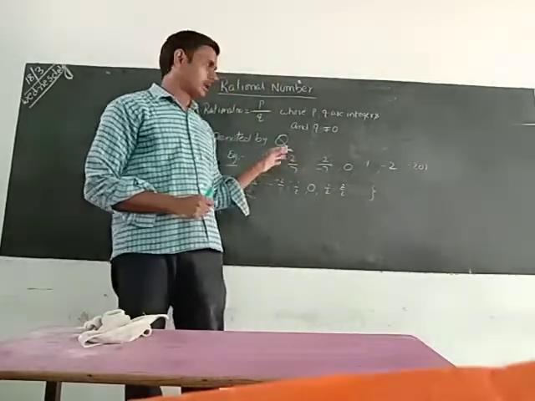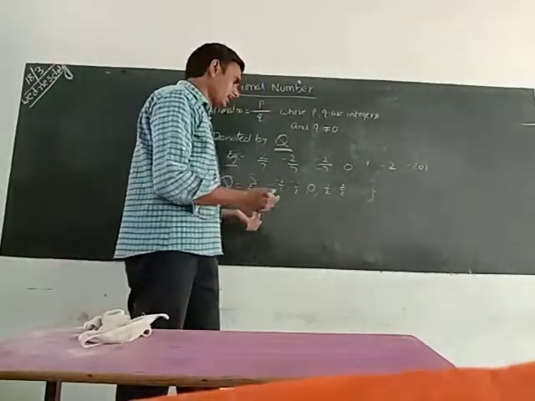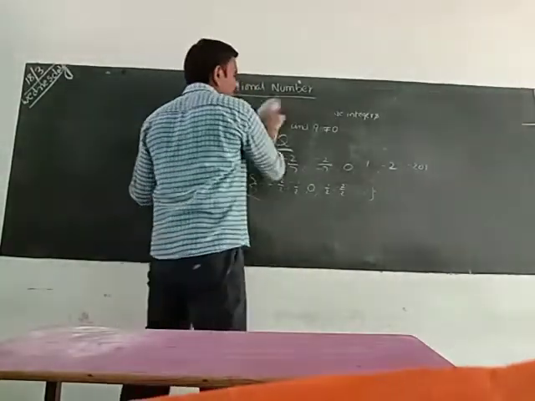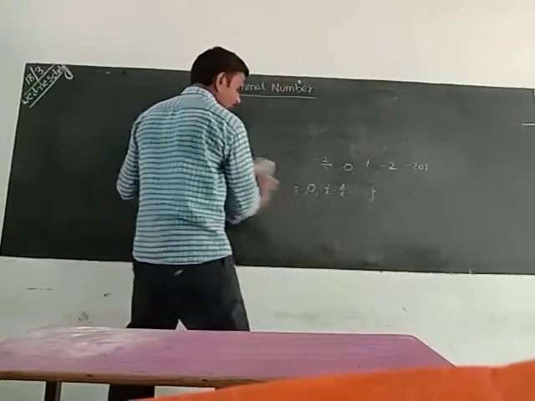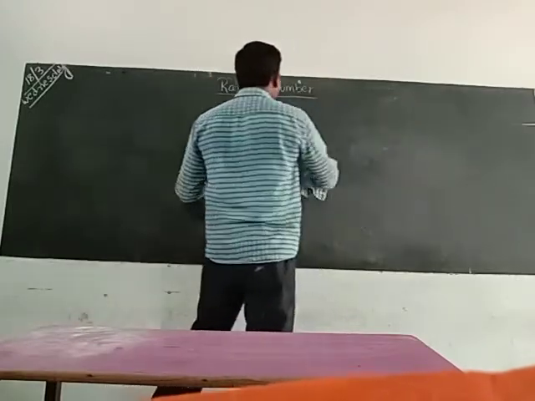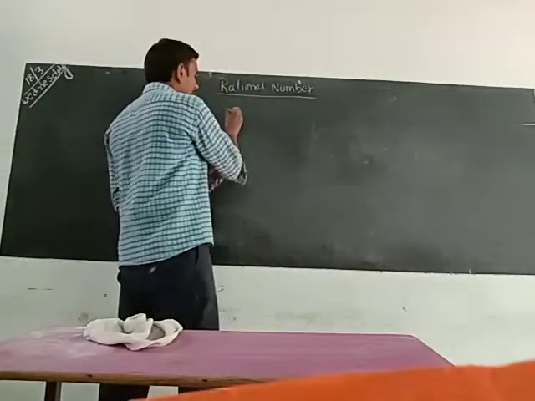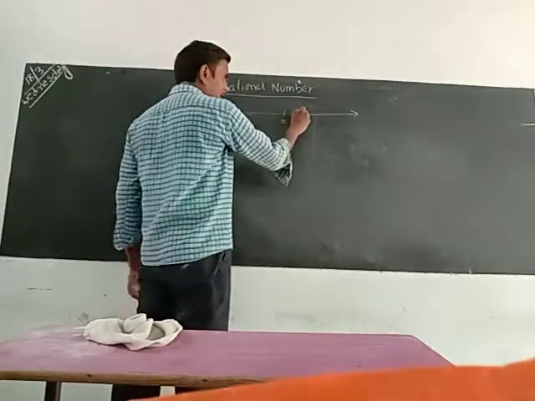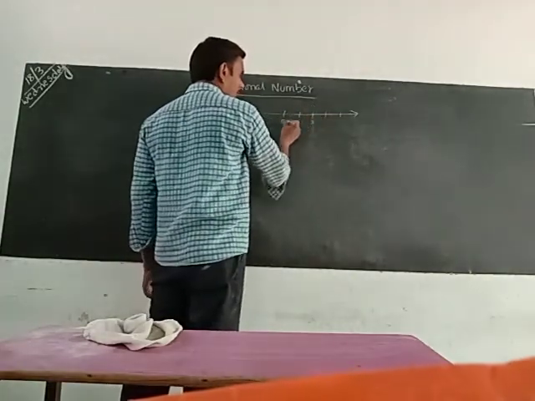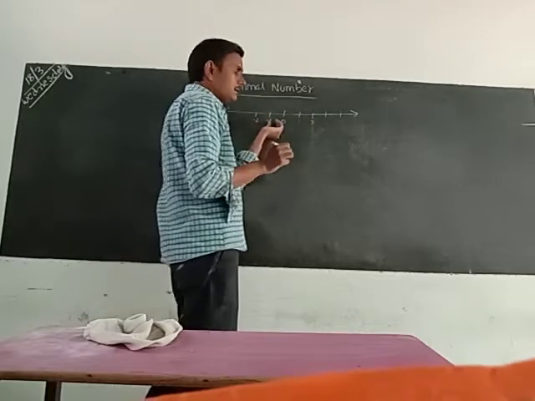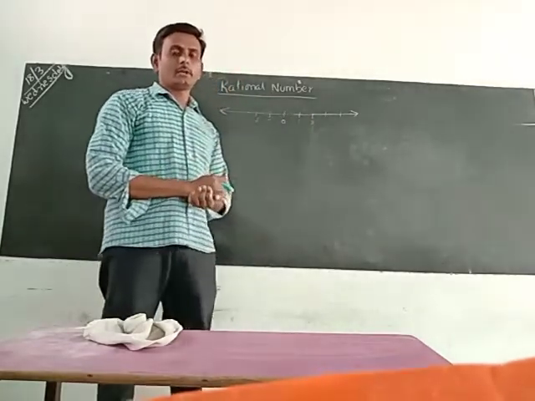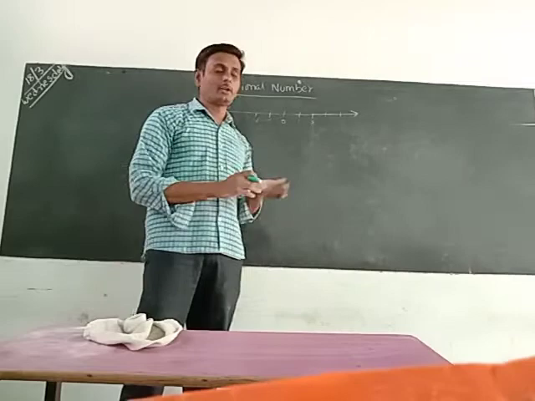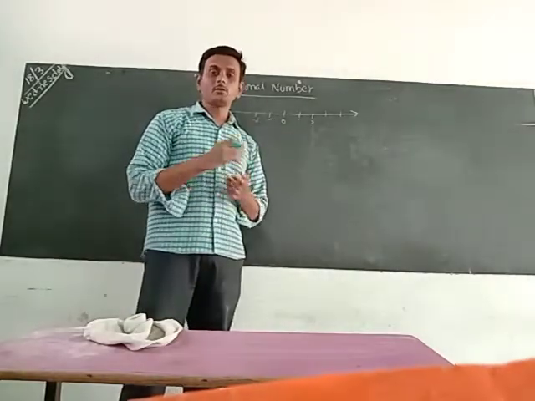We can denote rational numbers on the number line also. Similarly to integers, we can denote the rational numbers on the number line. This is the rational number line. 0, and on this side we can write 1, 2, and minus 1. Between these we can write so many rational numbers. Between any two rational numbers, we can identify so many rational numbers. Between any two integers we can identify so many rational numbers.